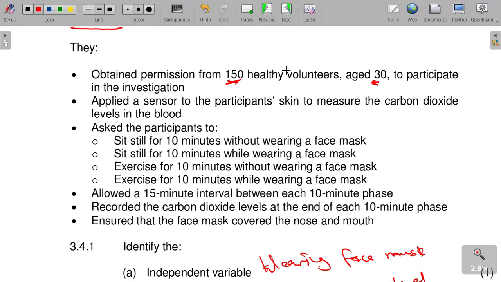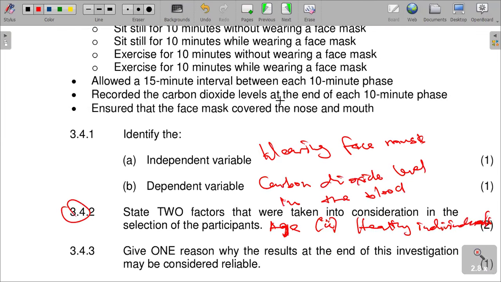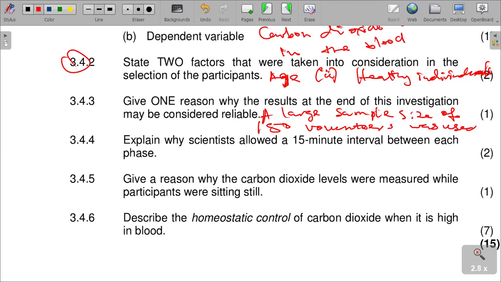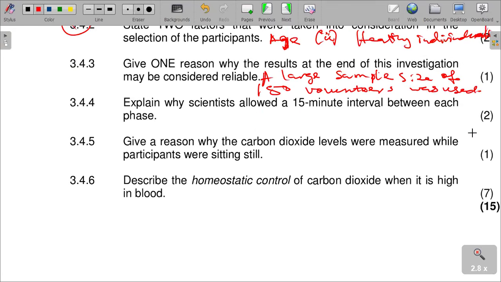So we are saying a large sample size of 150 volunteers was used.